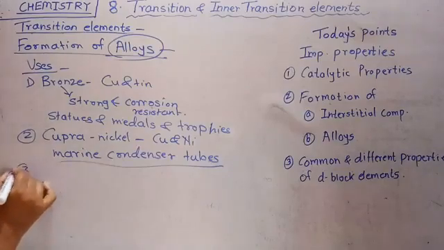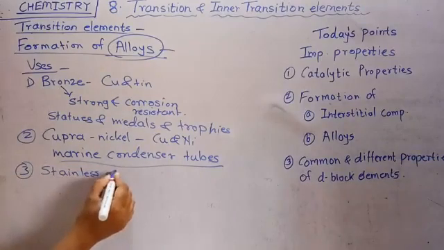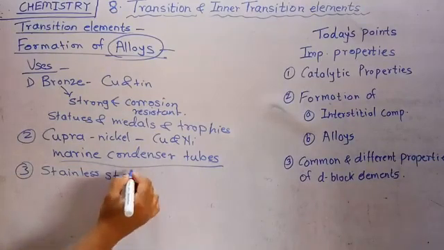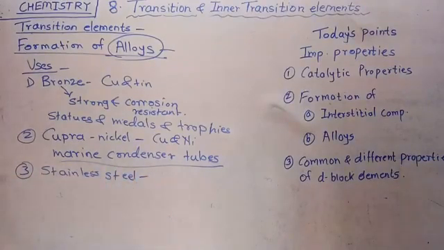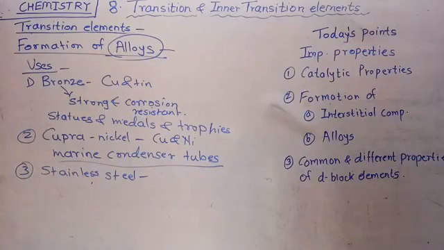There is a third one, stainless steel. Stainless steel is used in construction of outer fuselage of ultra high speed aircraft.